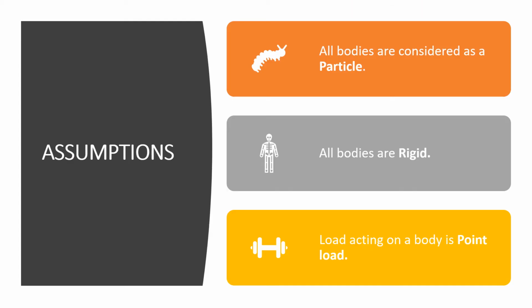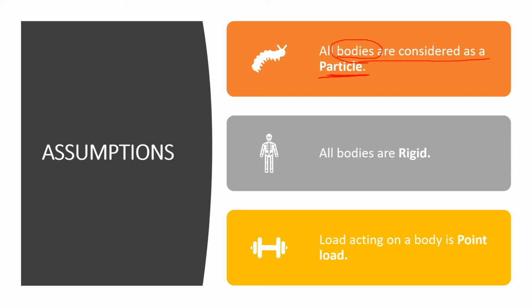Now, a few assumptions that we make while solving the problems of engineering mechanics. Very first assumption is all the bodies are considered as a particle. Remember students, a particle doesn't have any dimension. So whatever bodies are given in engineering mechanics we will consider as dimensionless, and we can call it a single particle.